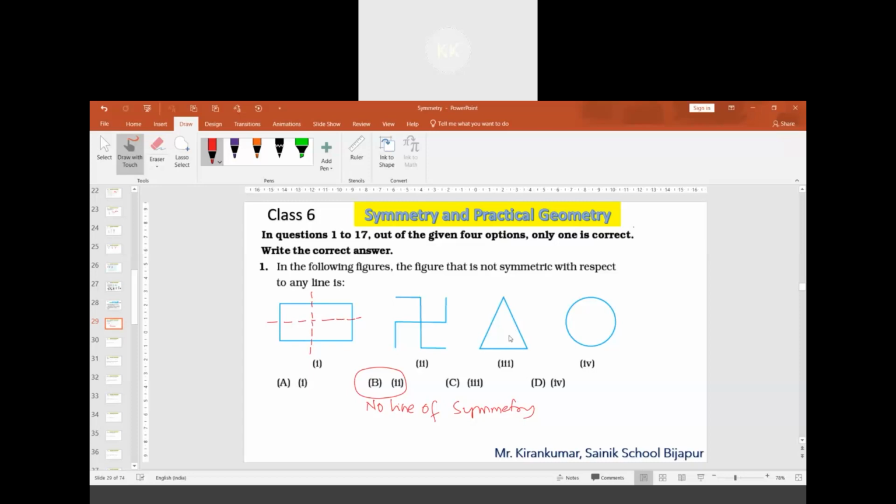If you consider this triangle, there can be only one line of symmetry. For this, there can be infinitely many lines of symmetry, not only four, it can be more than four. In this, only one. In this, there are two. In this, there are no lines of symmetry. So the answer for this question is option B.